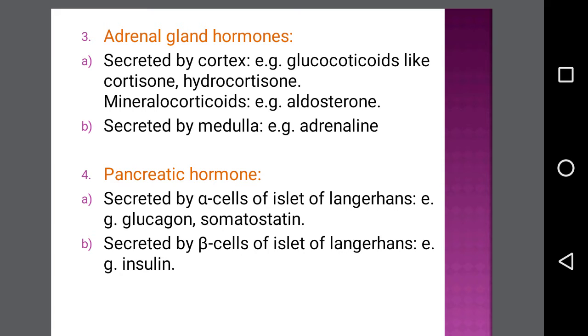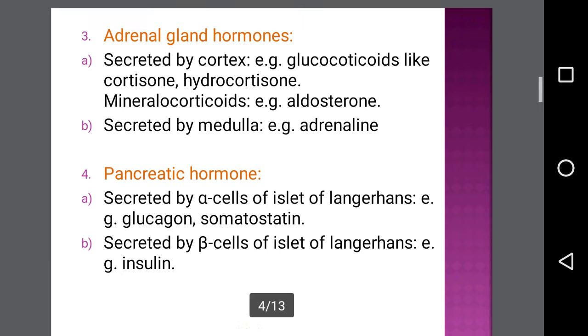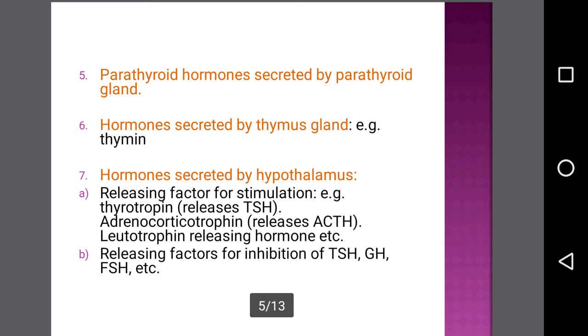Next comes the pancreatic hormones, that means the hormones secreted by the pancreas. The pancreas has two types of cells, alpha cells and beta cells. The hormones secreted by alpha cells of the islets of Langerhans include glucagon and somatostatin, whereas the hormone secreted by beta cells of the islets of Langerhans is insulin. Then the fifth type are the hormones secreted by the parathyroid gland, known as parathyroid hormones. Hormones secreted by the thymus gland are known as thymosin.